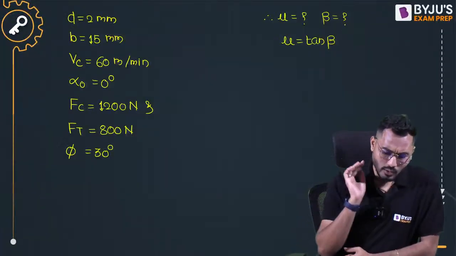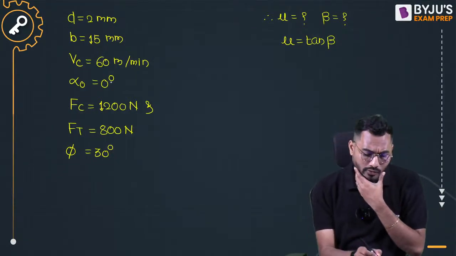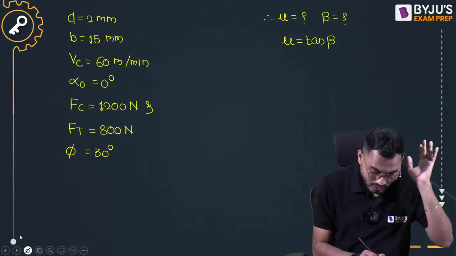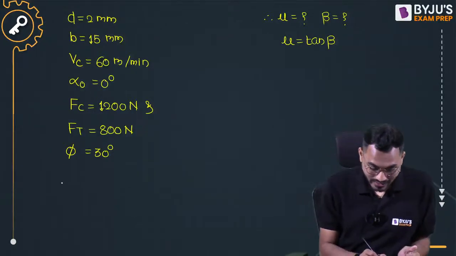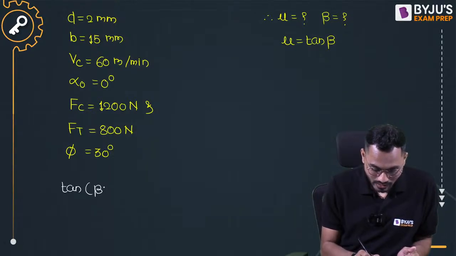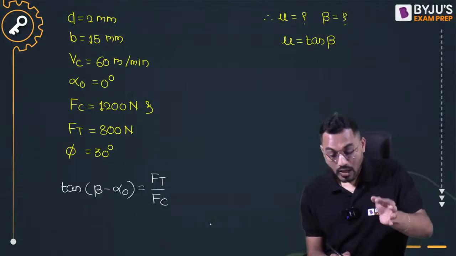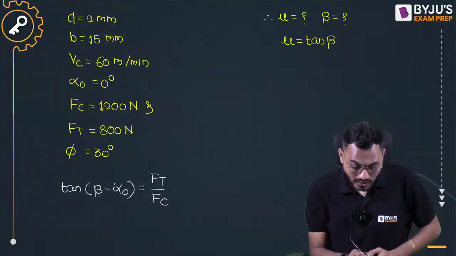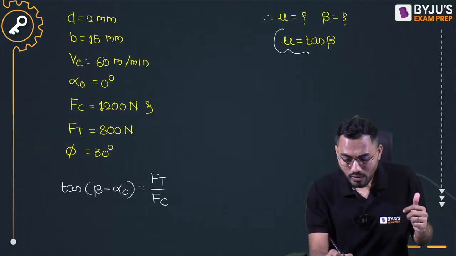If I'm interested to calculate the coefficient of friction, for that we have to calculate beta. If you look into the data, you'll understand easily that cutting force and thrust force are given. By Merchant's theory, we know there is a relation between the respective forces. There is one master formula: tan of (beta minus alpha 0) is exactly equal to Ft divided by Fc, thrust force divided by cutting force. Alpha 0 value is given 0 degree. So if I put 0 degree, I'll get directly tan of beta, because that's the value I want to calculate.